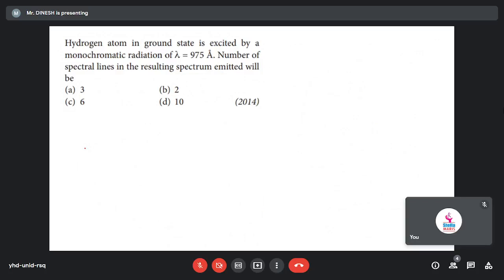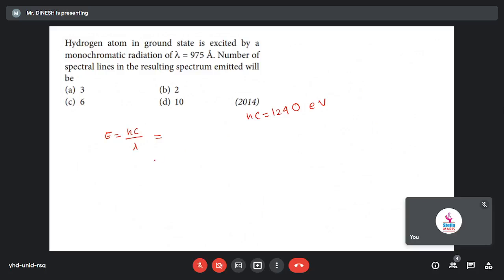Do you know the energy of a photon? Yes, sir, hc by lambda. So the energy of the photon will be equal to hc by lambda. The hydrogen atom in the ground state is excited by monochromatic radiation, and we have to find the number of spectrum lines. The hc value is 1240 in eV.